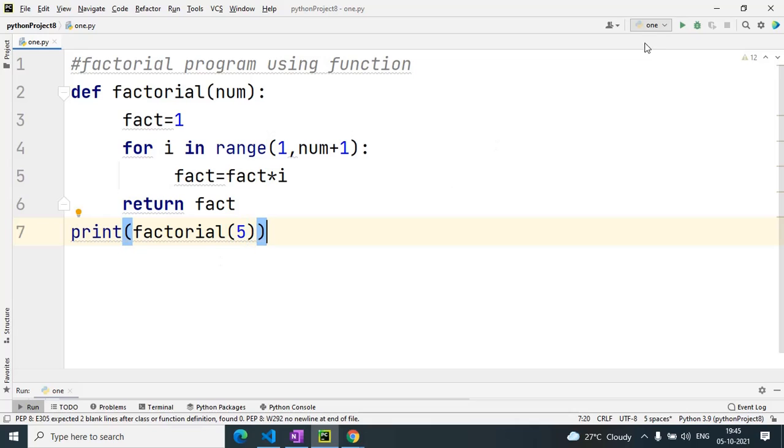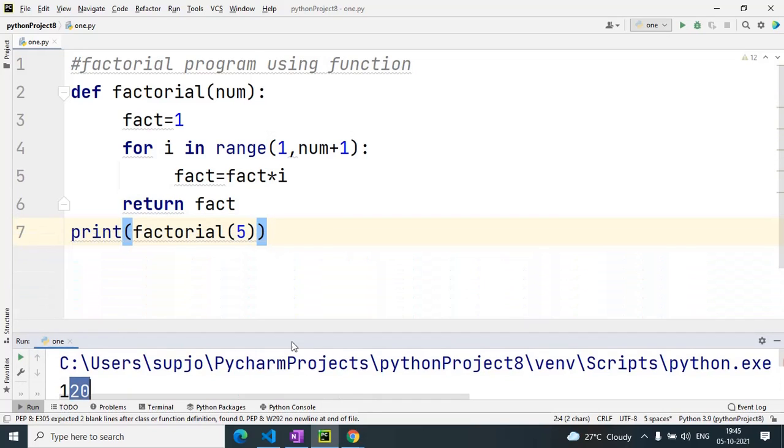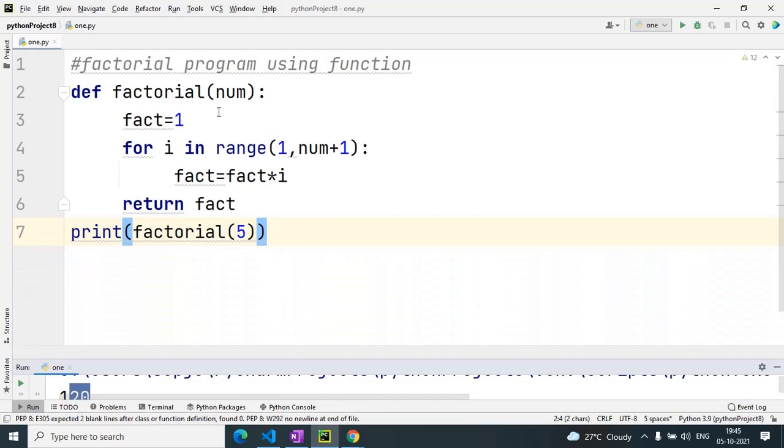So when I execute this, you can see the output is 120. Factorial of 5 is 120. This program I have made using a function. Now I am making the factorial program using a recursive function.